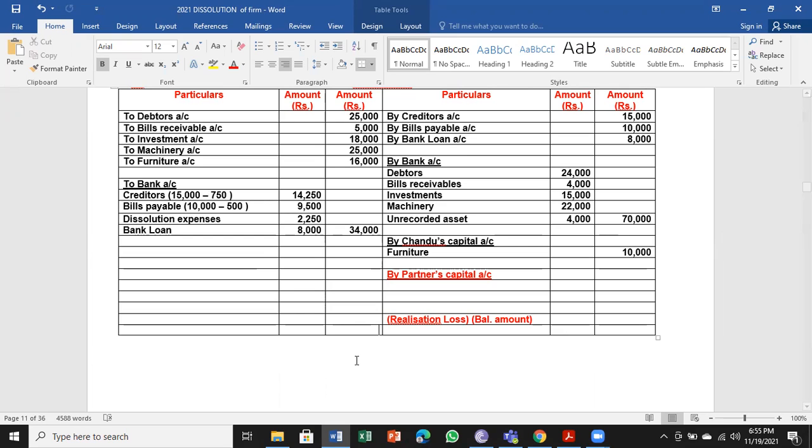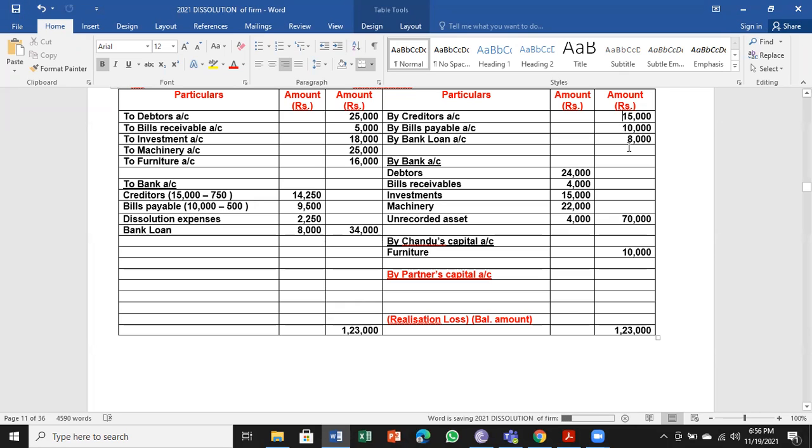So let us go for totaling. Check the totals. Which side is more? Credit is more. 1,23,000.